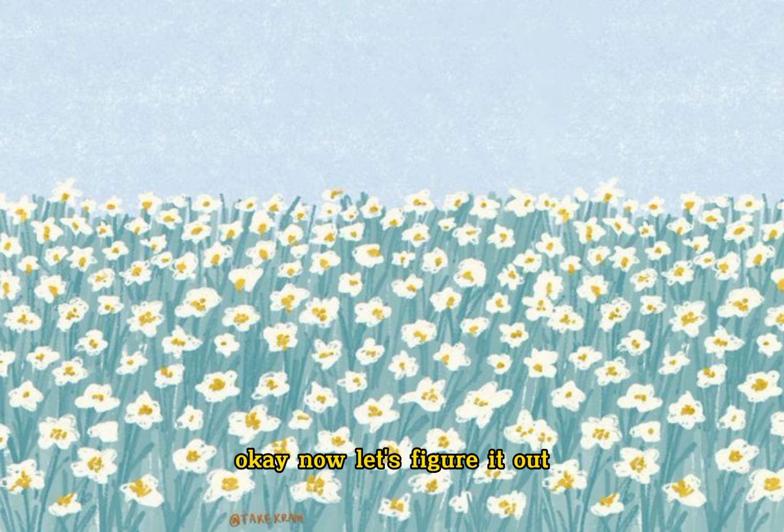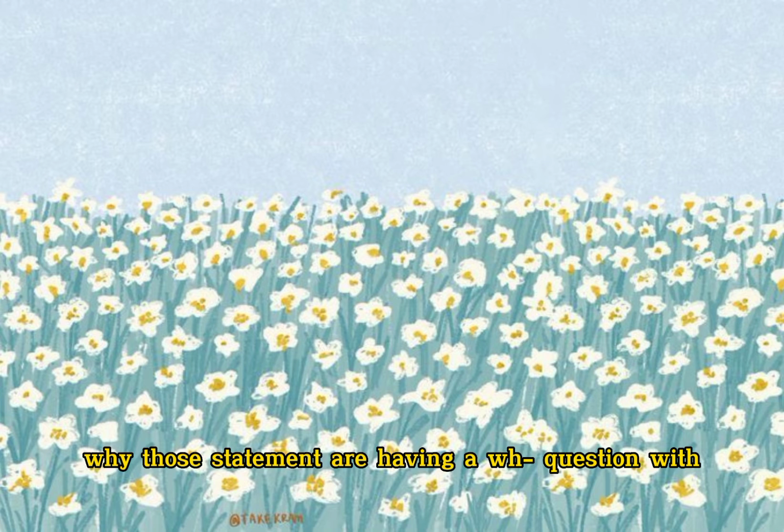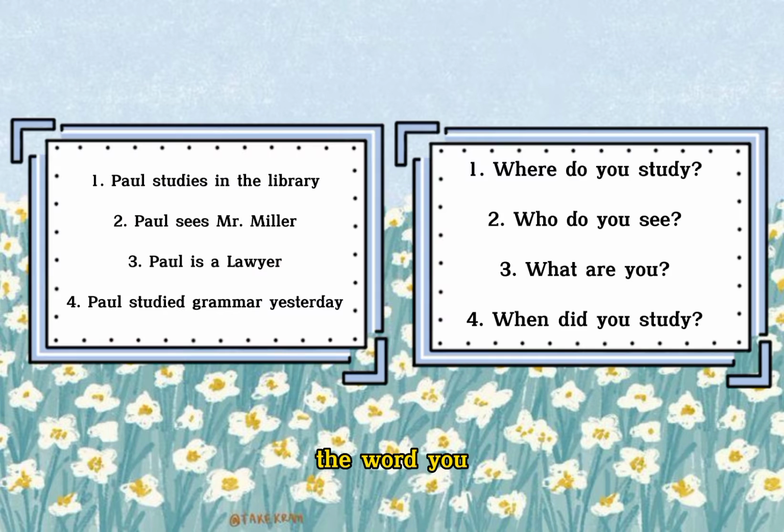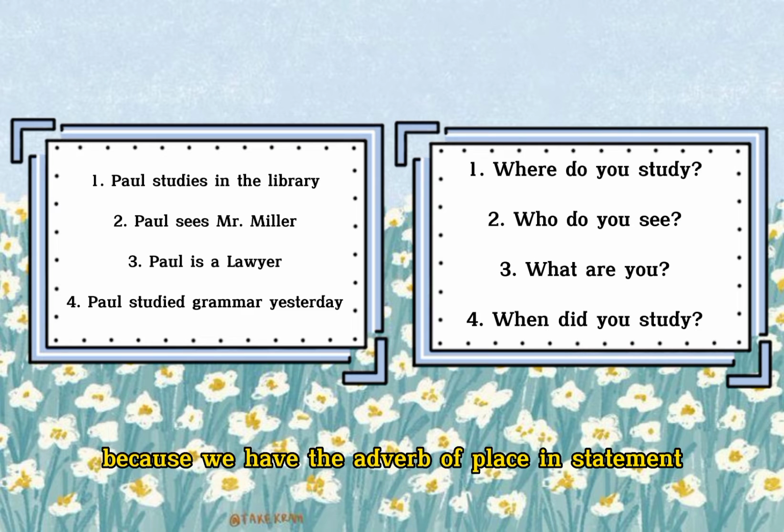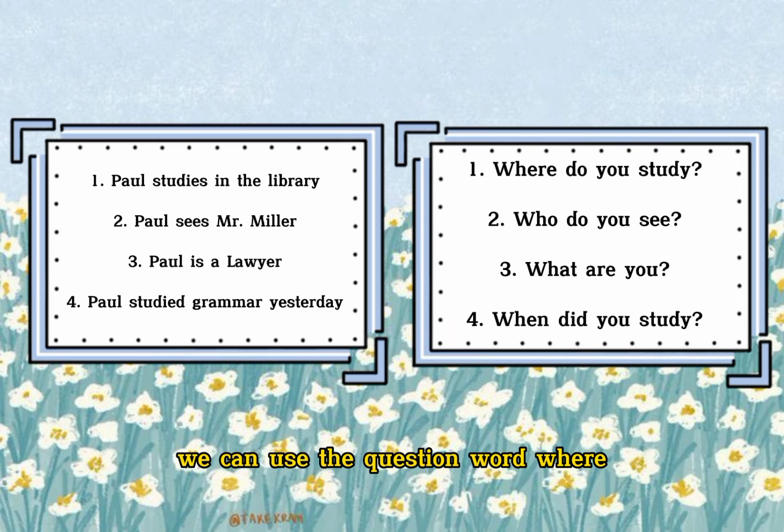Okay, now let's figure out why those statements have a WH question with the word you like that. First, Paul studies in the library. And the question is, where do you study? Why do we have a question like that? Because we have the adverb of place in the statement, we can use the question word where.